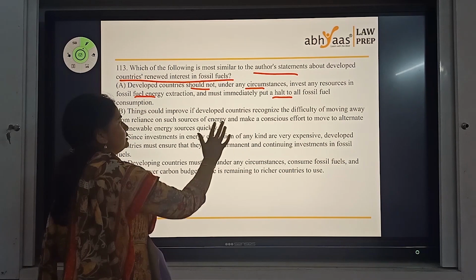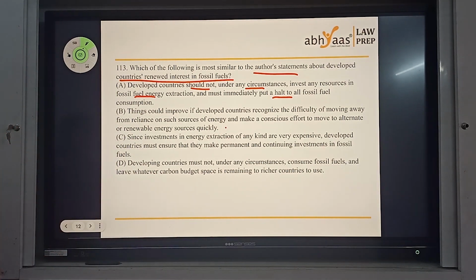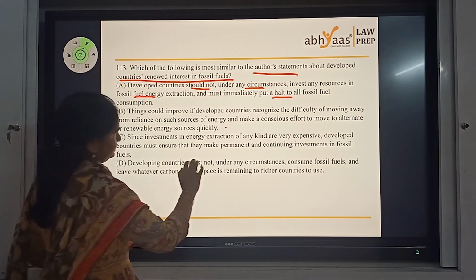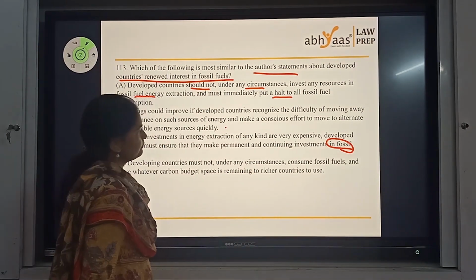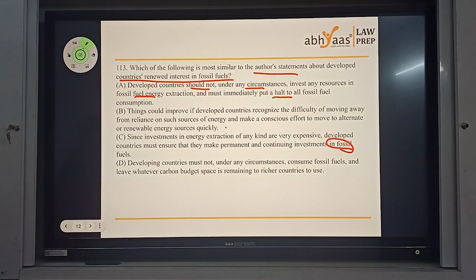This could be my answer. Let's see other options. Since investments in energy extraction of any kind are expensive, developed countries must ensure they make permanent investments in fossil fuels. That's the key word, guys. That will help us to make sure that this is not our answer.